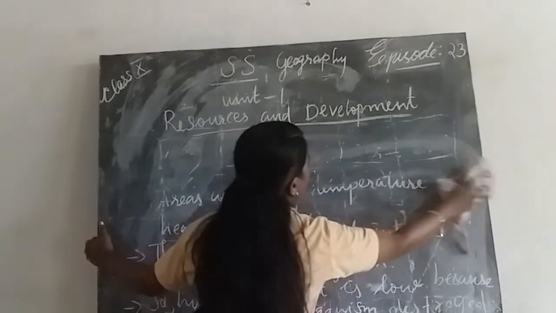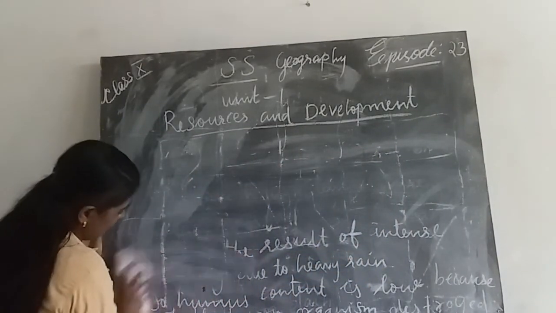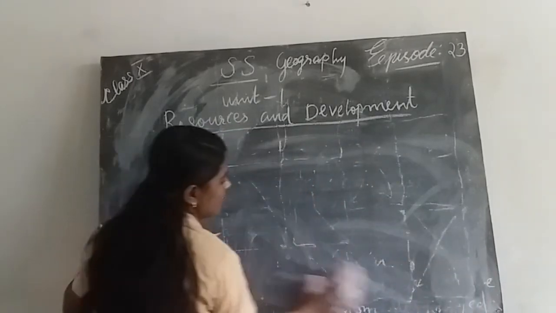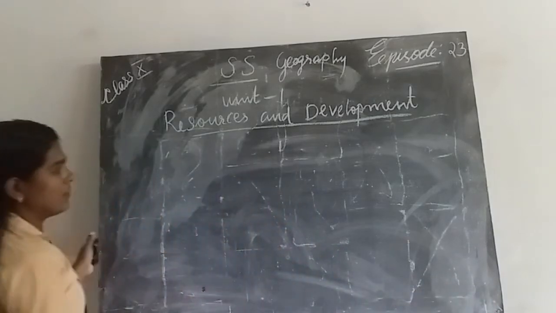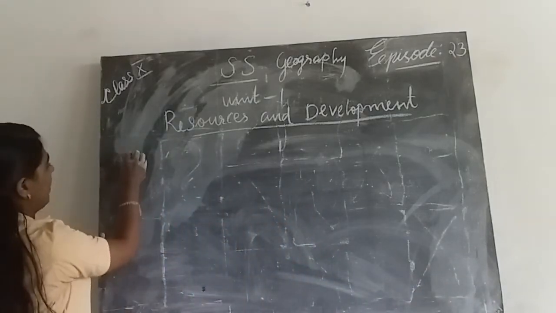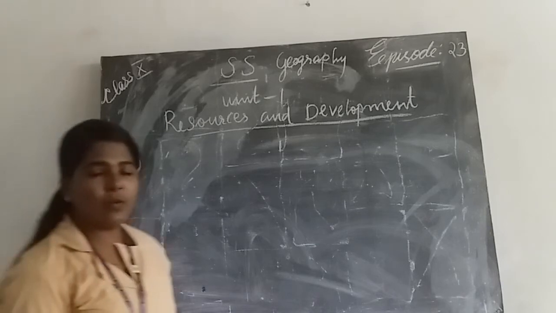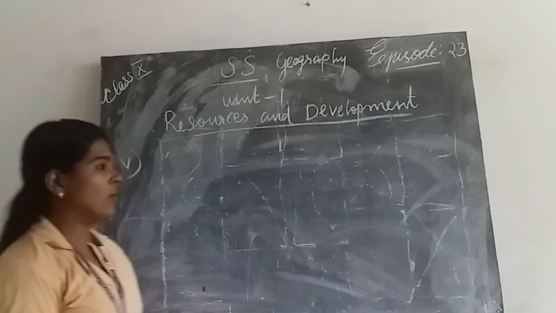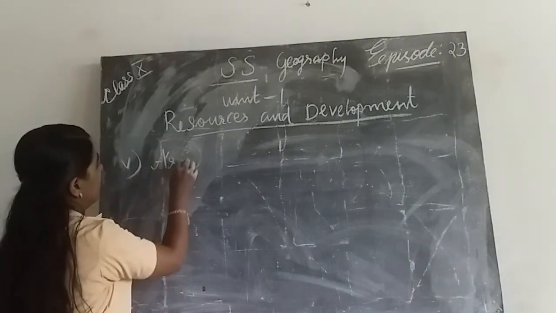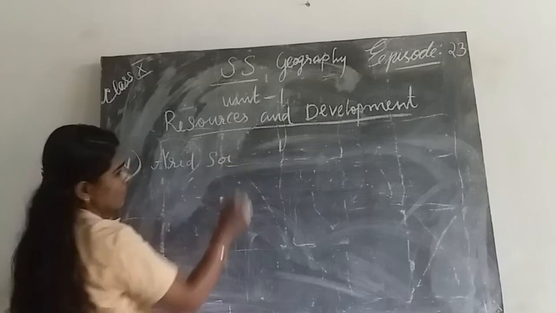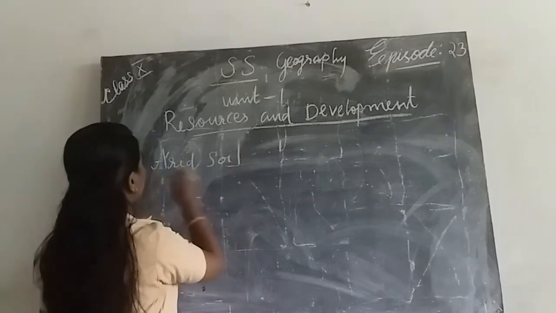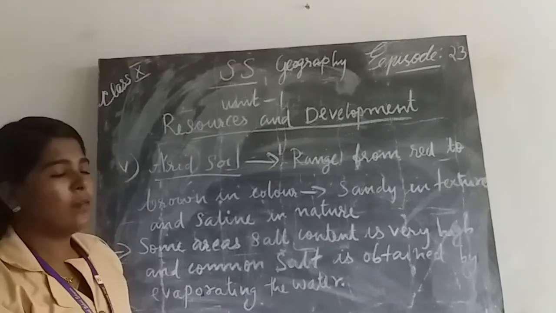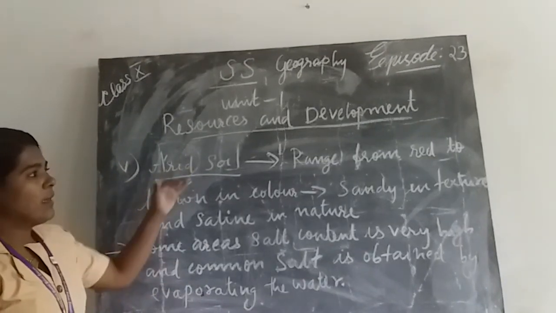Then the next one, alluvial soil. We discussed black soil, red and yellow soil, then laterite soil, and now the fifth one, alluvial soil.